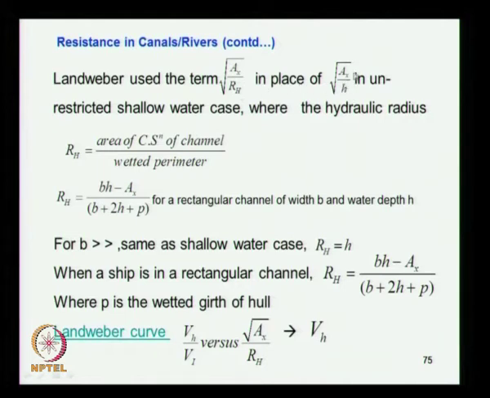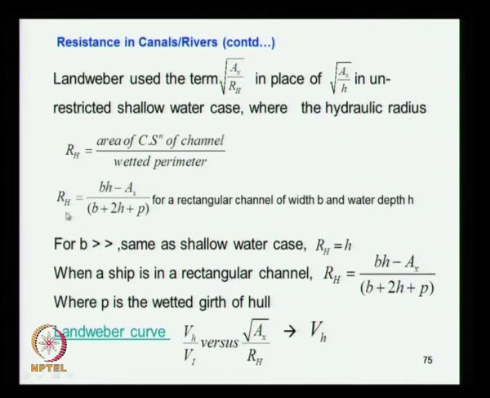In the Schlichting method he used Ax by H, where H was the water depth. So now when Landweber considers the resistance of the ship in a canal, the water depth H is replaced by another factor called the hydraulic radius.